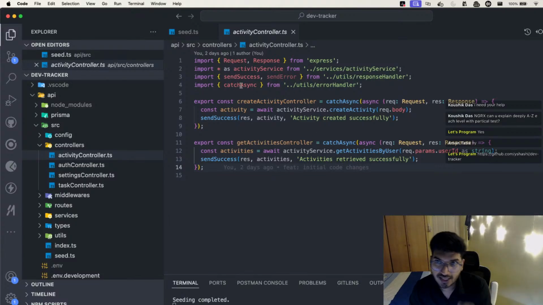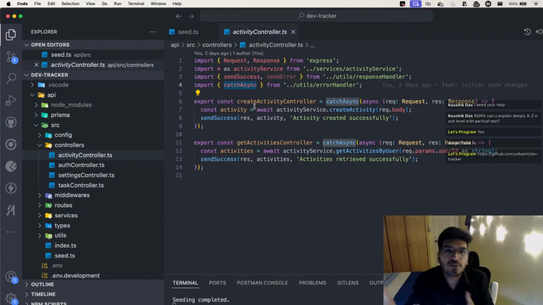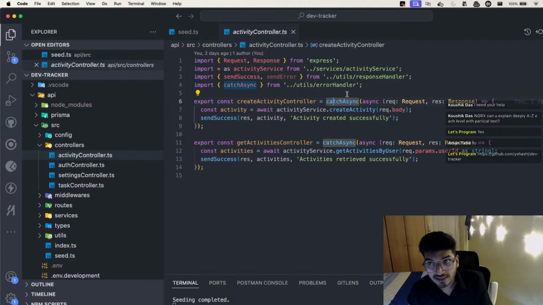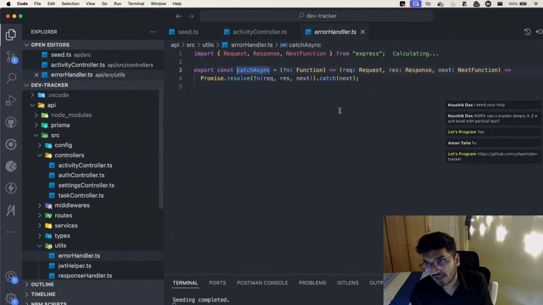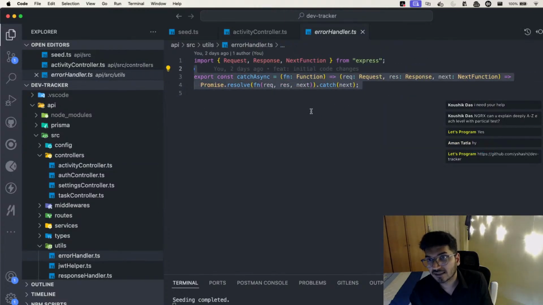And also if you see, I have a utility created which is catchAsync, so that I don't have to use try catch everywhere. I have handled that in one place with this catchAsync, and I can add my block of code here, and this will handle the error handling for me globally. So I have this catchAsync which looks something like that.